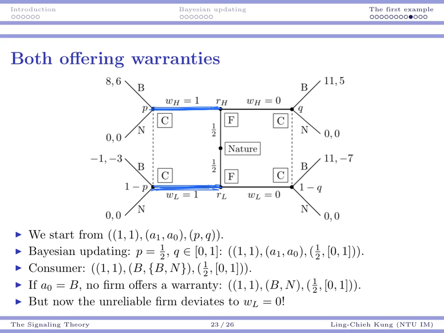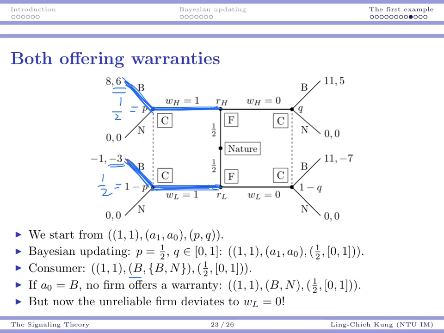Now, the consumer's decision should be the following. If I observe a warranty, I have no information, and then P is 1/2. Based on the fact that P is 1/2, 1 minus P will also be 1/2. And if I buy it, 6 and -3, the average is 1.5, which is larger than 0. So as a consumer, in this case, I should buy it.